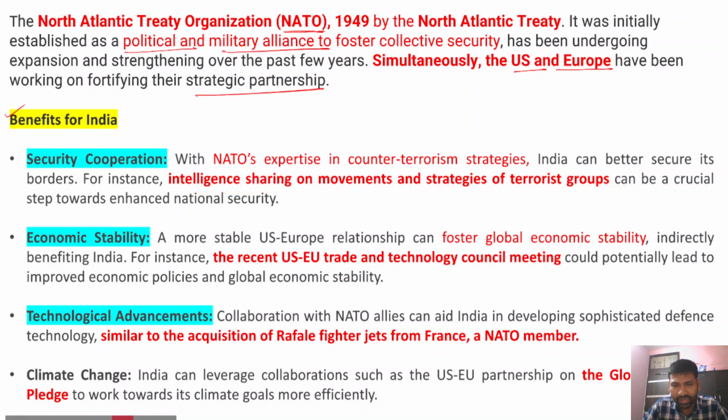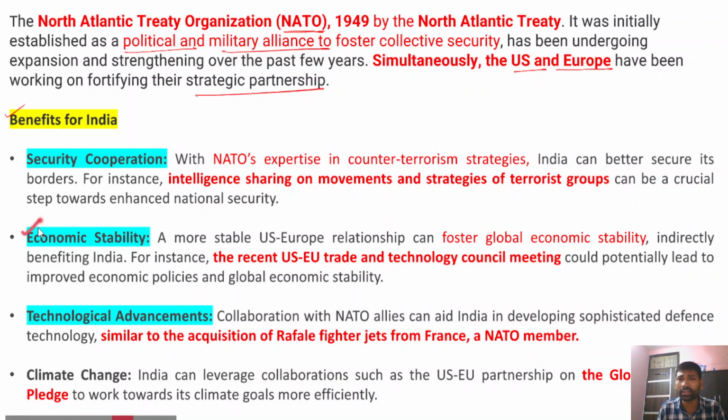Because India is a country that is very actively vocal against terrorism and terrorist organizations, because of the concerns within the region when it comes to Afghanistan and Pakistan. So therefore it is a key concern for India.